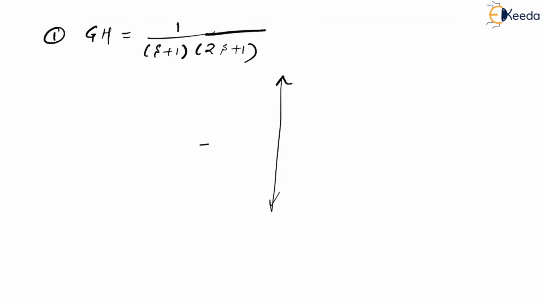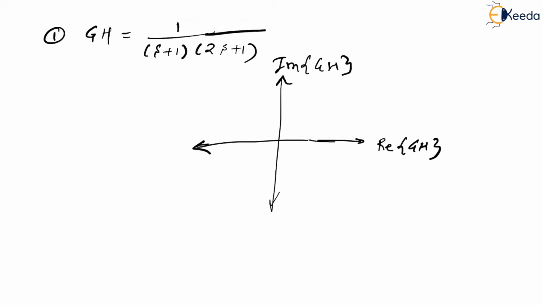Let me take the first example. If we check out for this one, the polar plot somehow looks like this, right? We have already solved this type of question. This is the real part of GH, this is the imaginary part of GH. This is the polar plot, right? Step 2 was the inverse polar plot. And if you see, there are no poles or zeros at origin, which means there will be no semicircles. We have seen that.